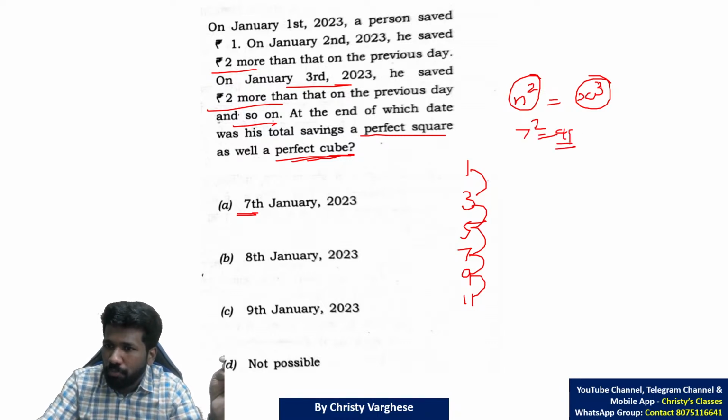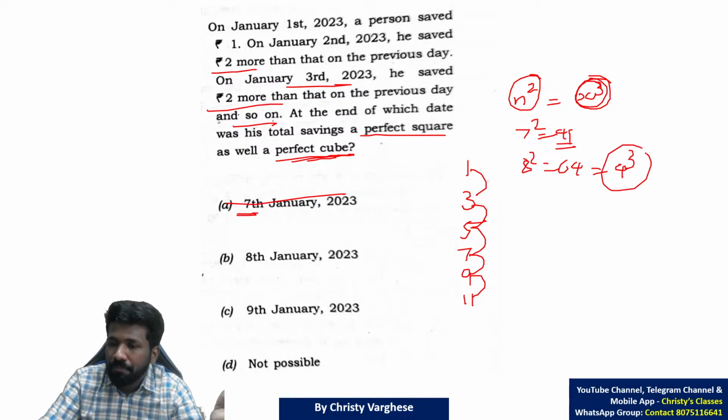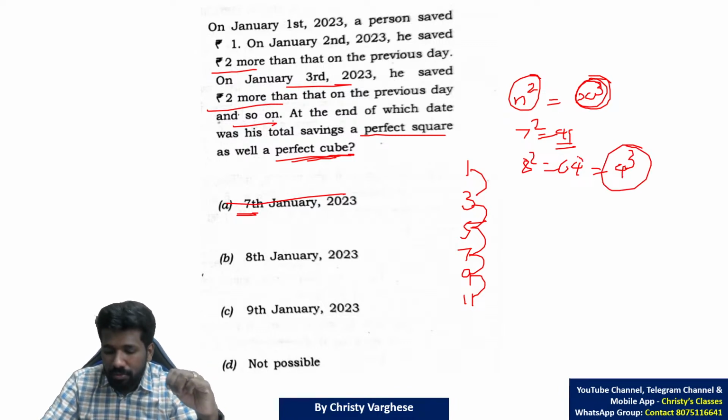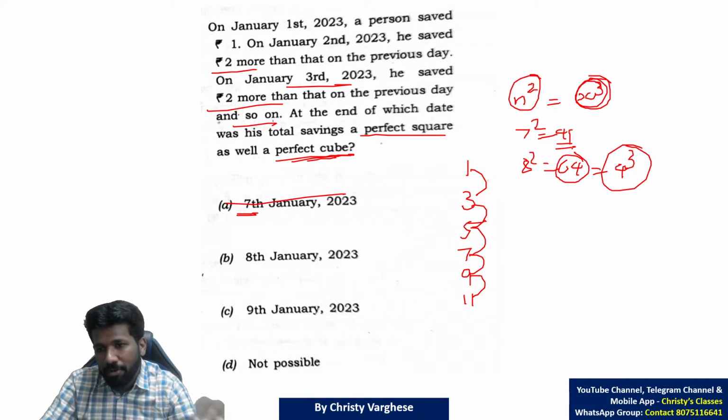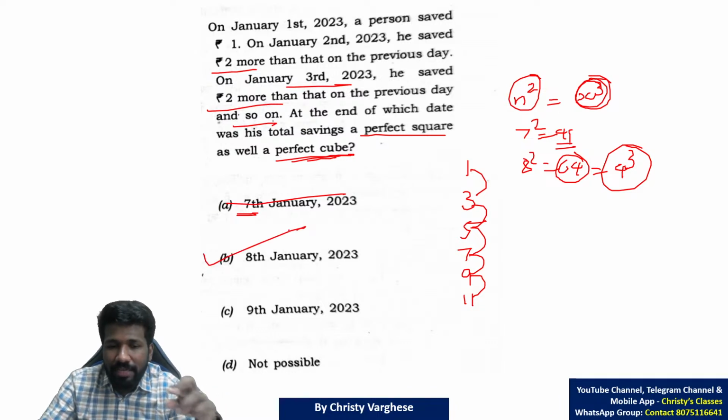Is it a perfect cube? Is it a cube of any natural number? No. So option A is wrong. 8 square is 64. It is the cube of 4, 4 cube. So 64 is a perfect square and a perfect cube. So 8th January is the answer.